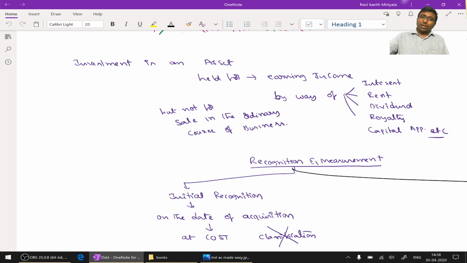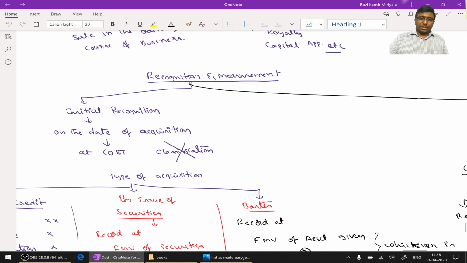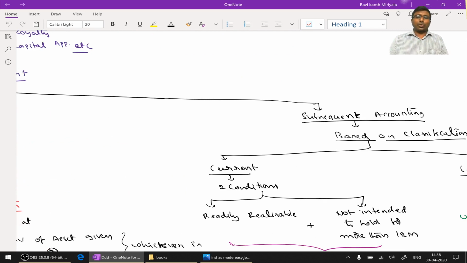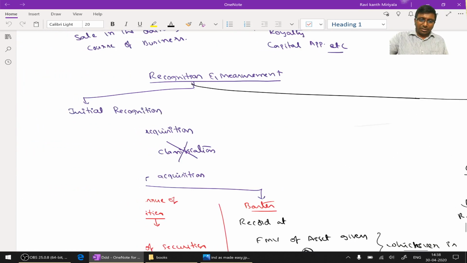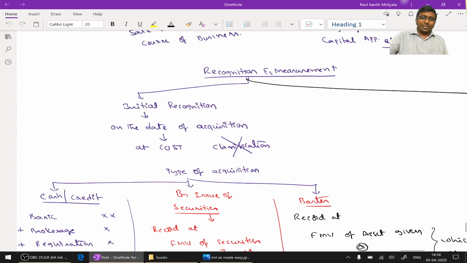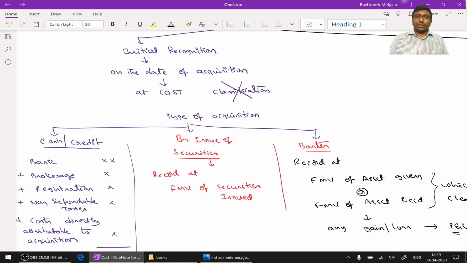Okay, right. Now with respect to recognition and measurement, it is classified further into two. One is initial recognition, the next one is subsequent accounting or subsequent measurement. Let us first finish initial recognition. What do you mean by initial recognition? Initial recognition is recognition at the date of acquisition, the first day when you buy, how to record it.